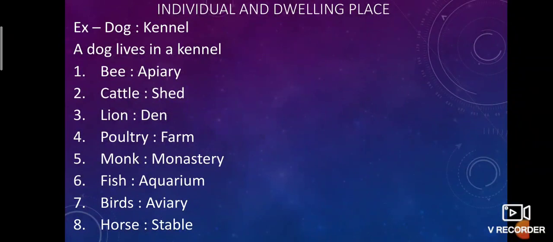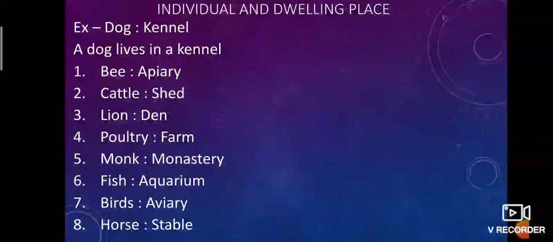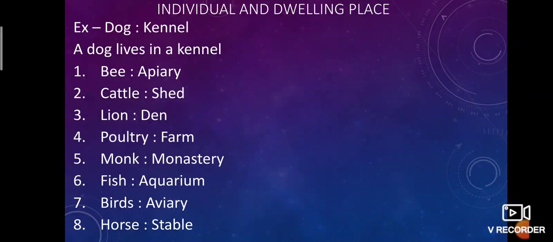Our next is individual and dwelling place. Example is dog, kennel. A dog lives in a kennel. Like that, bees live in an apiary. Cattle live in a shed. Lion lives in a den. Poultry is always in a farm. Monk lives in a monastery. Fish live in an aquarium. Birds live in an aviary. Horse lives in a stable.